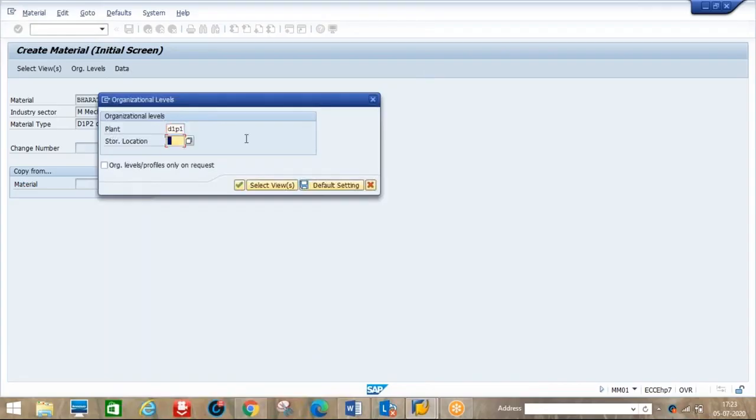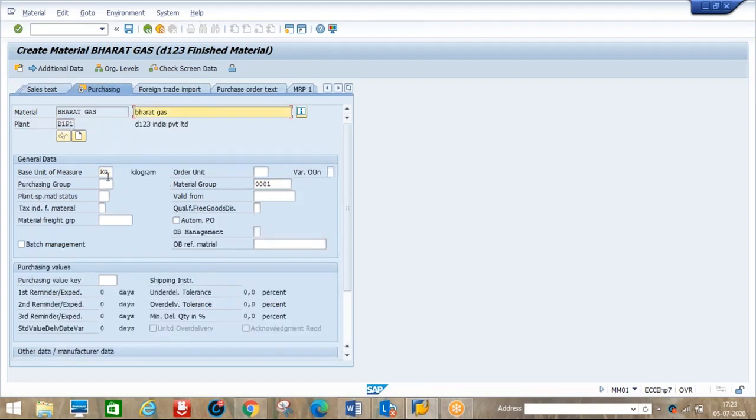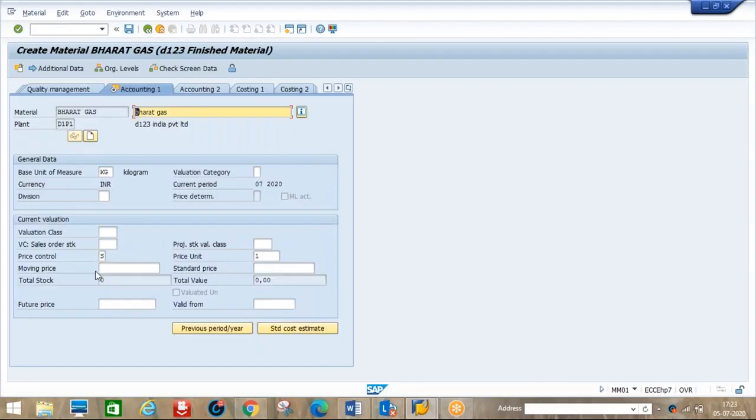Plant is the same, D1, S1. Then Bharat gas, unit of measure kg, material group is 0001, purchase group is 001. Plant, nothing. We'll go for finished materials, valuation class is 7920. Here per kg of gas I'm going to maintain, say, roughly 300 rupees. Enter and save.